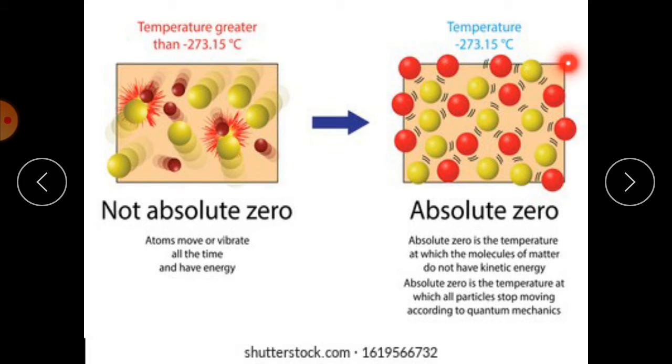Students, here this is absolute zero. The particles will move more and more slowly until they stop moving altogether. The temperature at which the particles stop moving is called absolute zero. And absolute zero is the temperature at which a material has no heat energy.